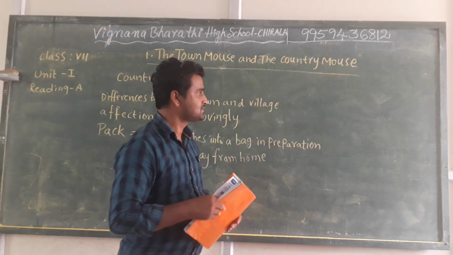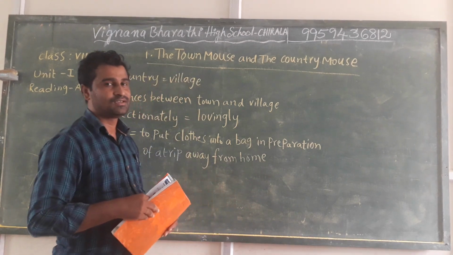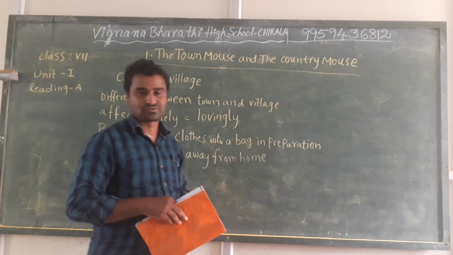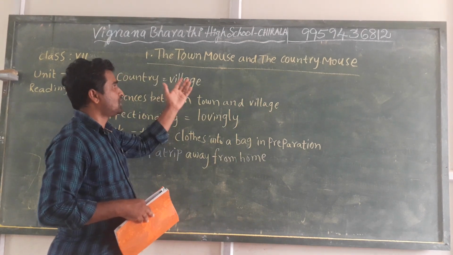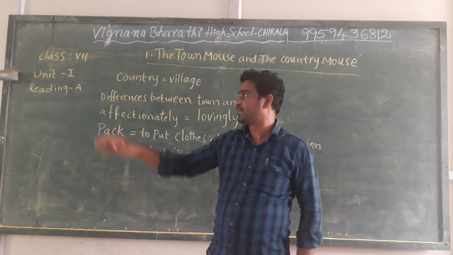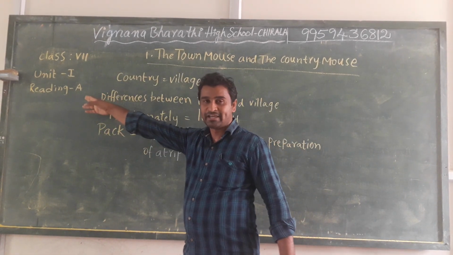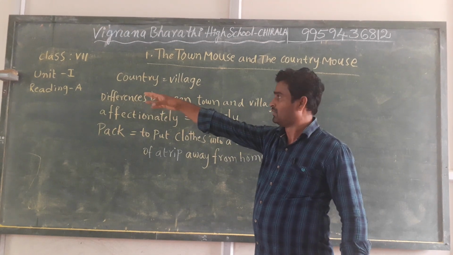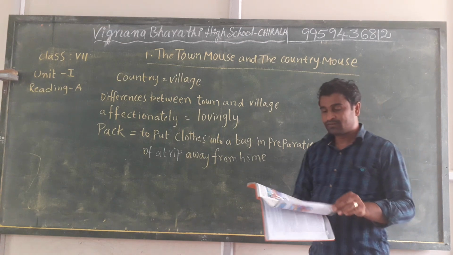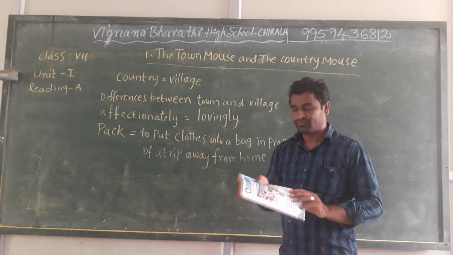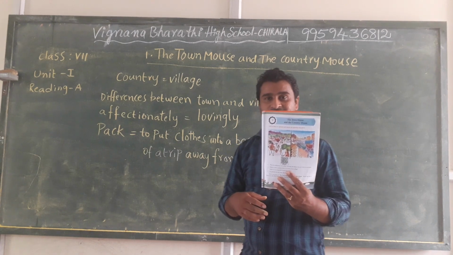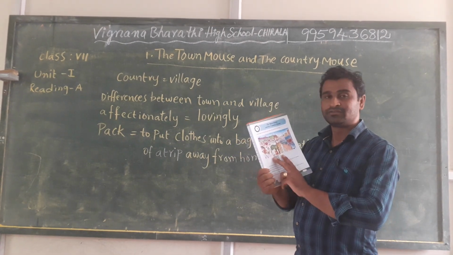The lesson of today is the town mouse and the country mouse. It is the first unit, unit 1, reading A. The town mouse and the country mouse. If you look at the textbook, the first page is called the face sheet.